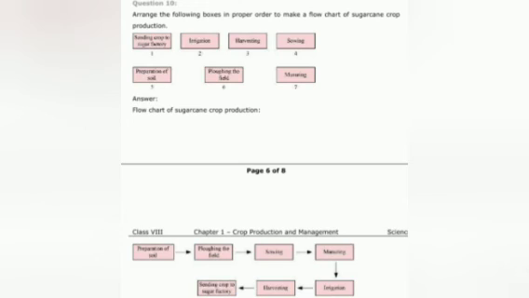So we have to arrange this. First comes preparation of soil, after that plowing the field, then sowing, after sowing manuring, after manuring irrigation, then harvesting, and at the last, whatever harvest is there, sending that crop to the sugar factory. So the next question is interesting.